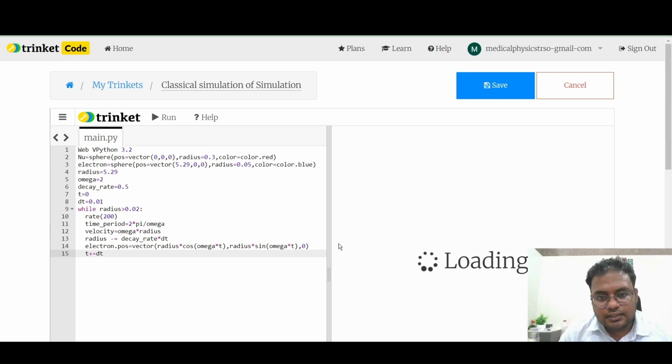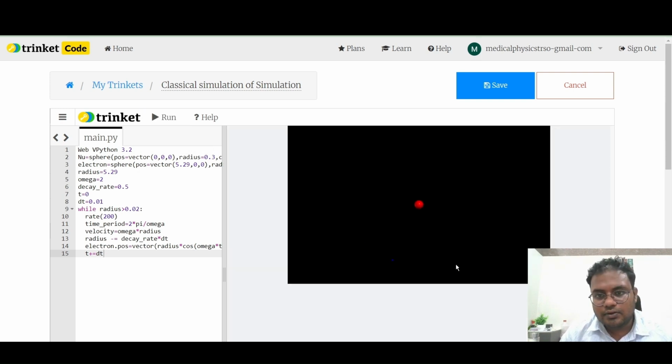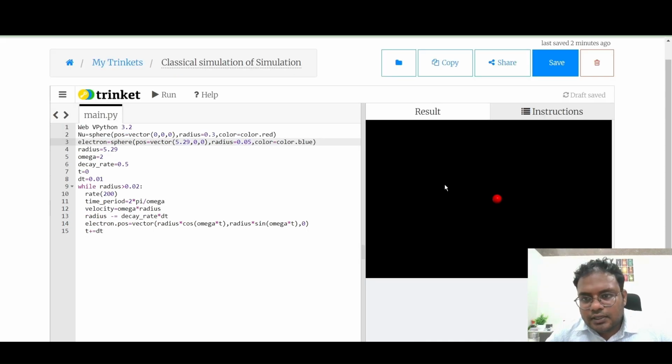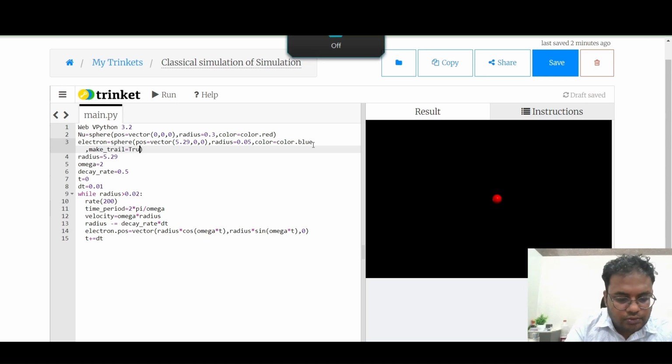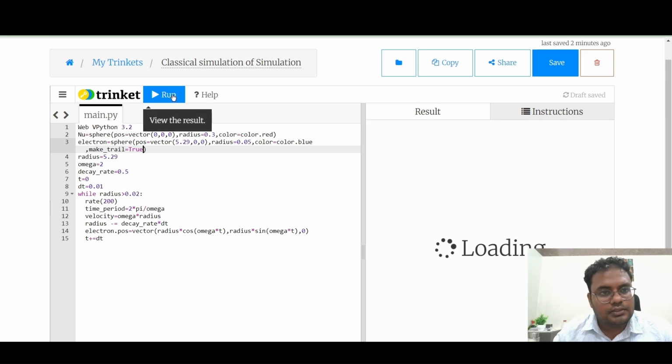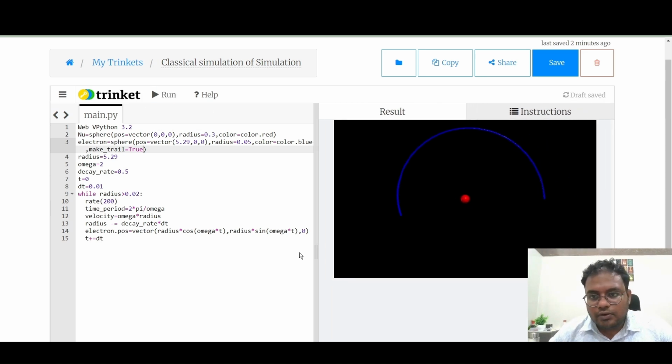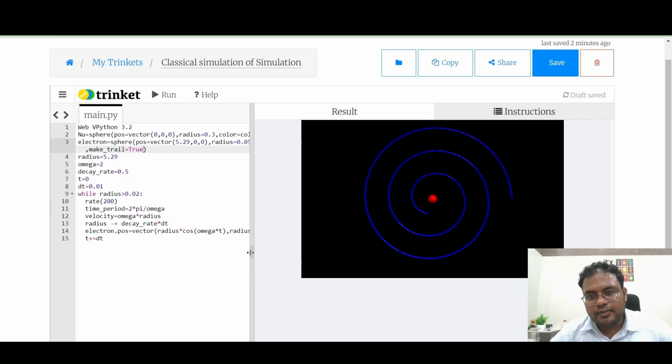Now run it. If everything is well, I think it will. No, something is wrong. We can see the nucleus, but the electron path is not visible. So in the electron, I have to add another command: make trail equal to true. Now just run it and we'll see if it works. See, it works.